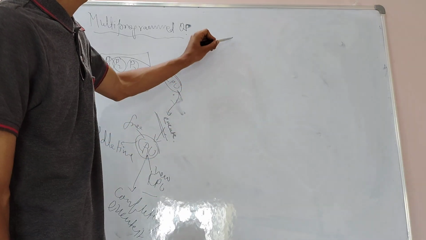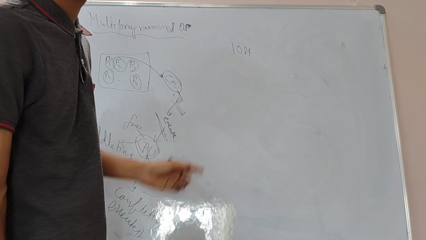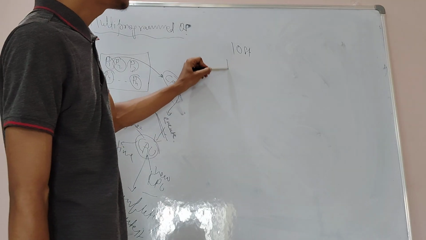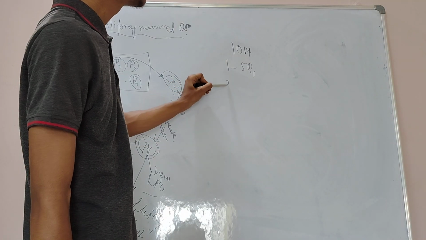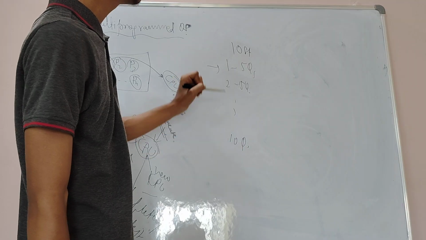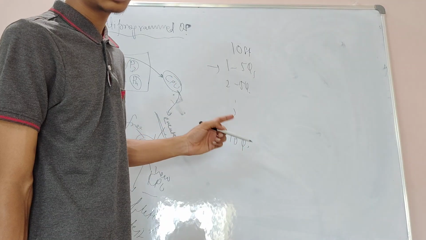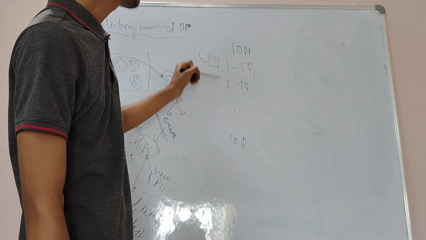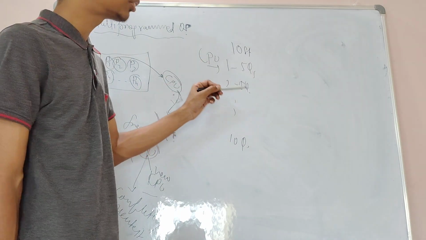Suppose I have 10 students, and each student has 5 questions. Suppose I am the CPU, and I go to each student one by one.